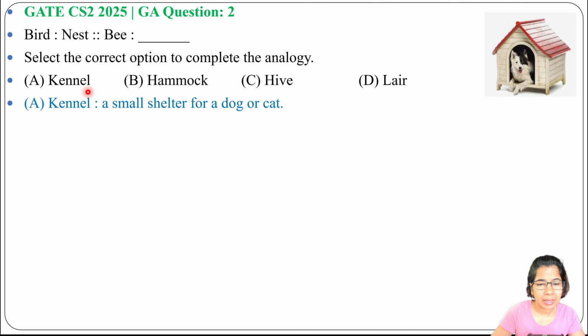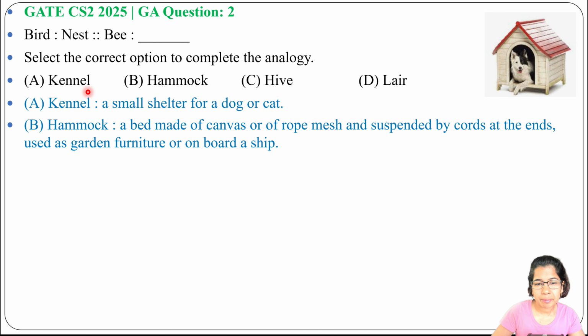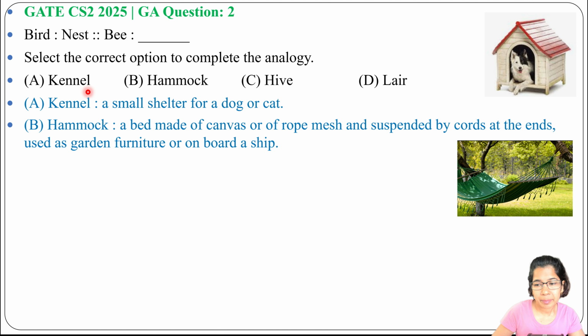Next option B, hammock. Hammock means a bed, you can say a summer bed that we can use in a park or in our backyard. A bed made of canvas or rope mesh and suspended by cord at the end, used in the garden especially. A bee cannot stay here, right? So option B is also not the answer.